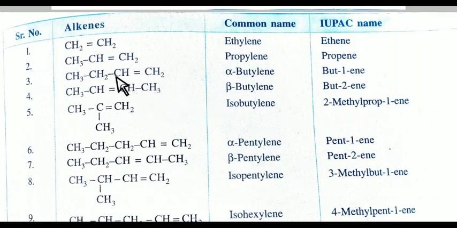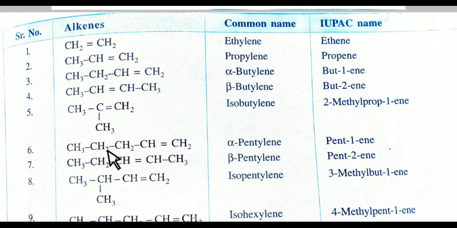See here, if the double bond is on the second carbon atom, so it is beta butylene. 4 carbon means butylene. First number carbon is alpha, second number carbon is beta. And if a branch is there, so it is isobutylene. Similarly here, it is alpha pentylene.